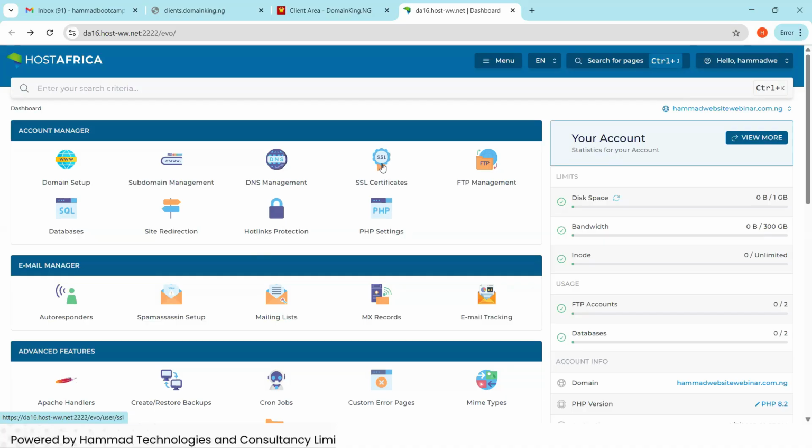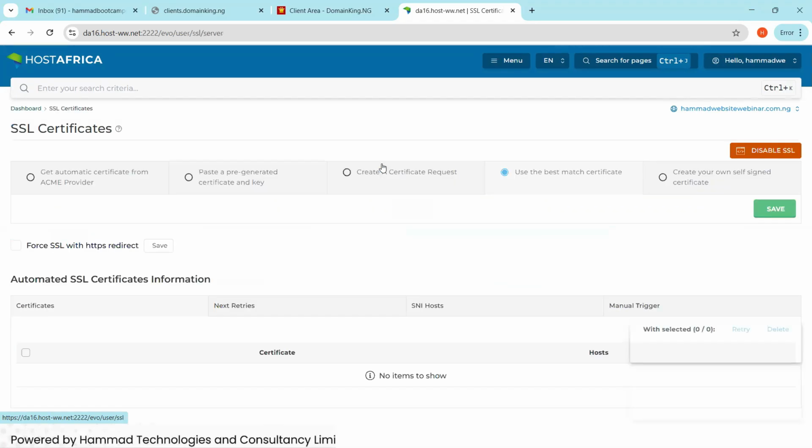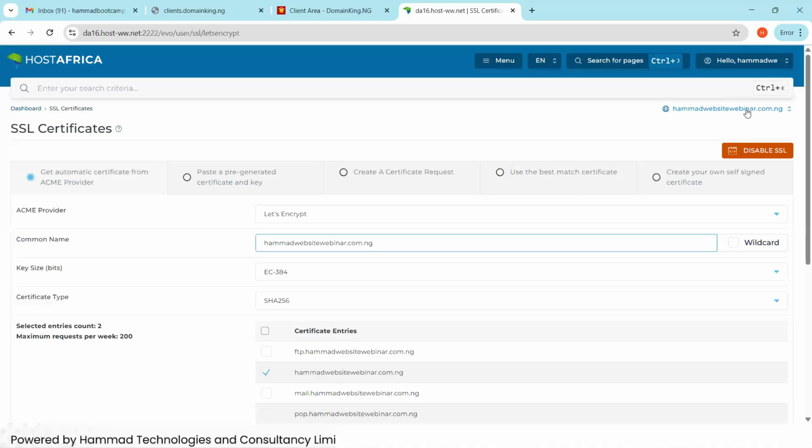So let me click on this. We are going to click on this SSL certificate. So let's click on it. When you click on SSL certificates, it will bring you down to this. The first thing you are going to do, please come to this get automatic certificate. Click on this. When you click on this, make sure you are on the domain. If you have multiple domains, this is where you select the domain that you want to install the SSL certificate on. So please click here and ensure you select the domain that you want to install the SSL certificate on.